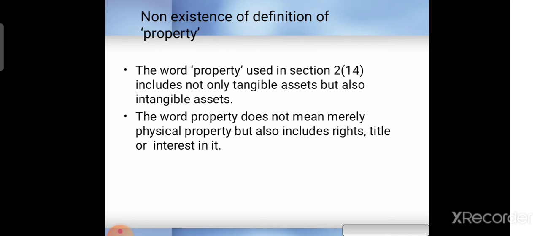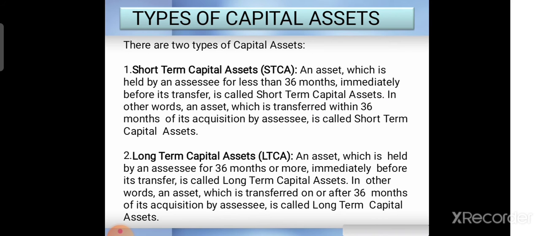The word property does not mean merely physical property, but also includes rights, title or interest in it. It can be anything, but it doesn't mean only physical property, right? So the property definition is also there.